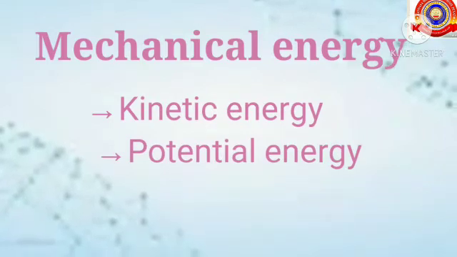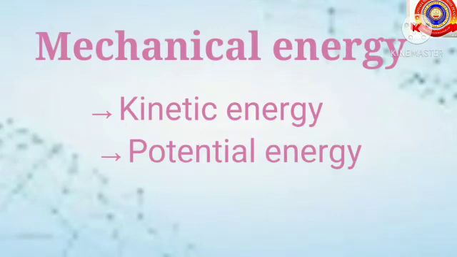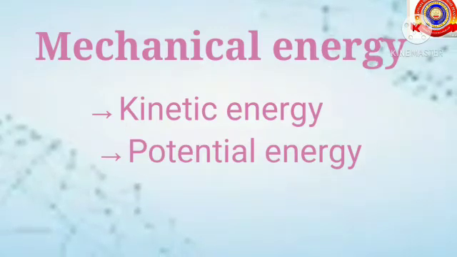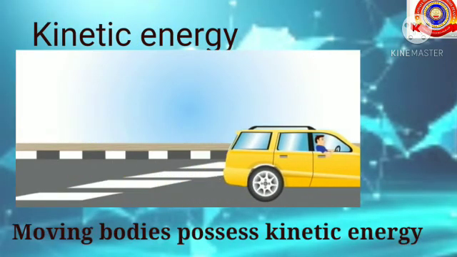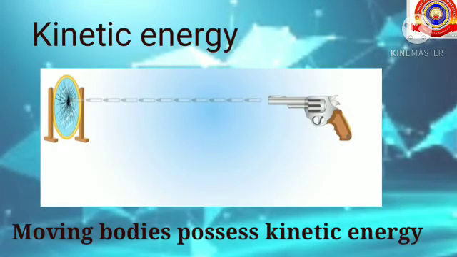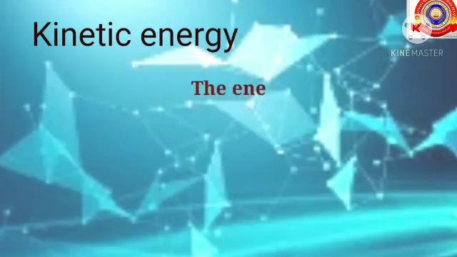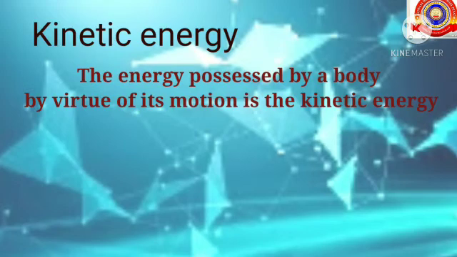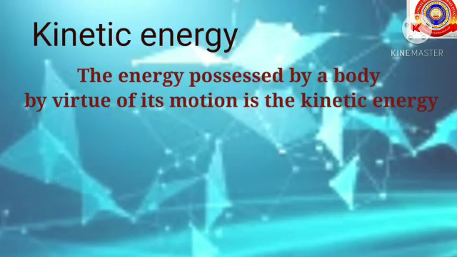And there are two types of mechanical energy: kinetic energy and potential energy. And at first we are going to study in detail about kinetic energy. Here you can see a moving car, a bullet is fired from a gun, etc. So, in all these situations, the objects are in a moving state. That means moving bodies possess kinetic energy. So what is kinetic energy? The energy possessed by a body by virtue of its motion is the kinetic energy. All the bodies which are in motion have kinetic energy.